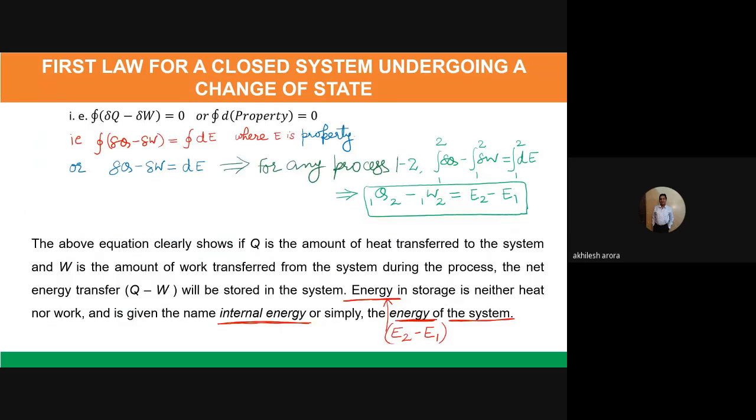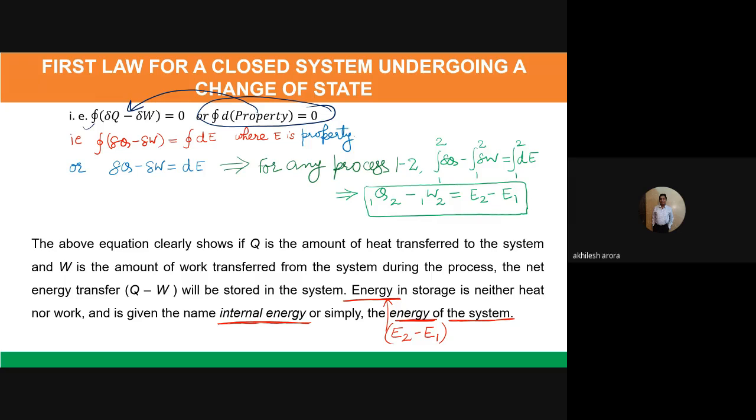So what I have written here is the cyclic integral of delta q minus delta w is equal to 0, or I can also write the cyclic integral of the exact differential of some property is equal to 0. See, read it here. I am saying that this term is some sort of property because the right hand side is coming out to be 0.